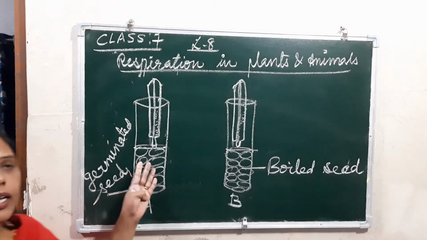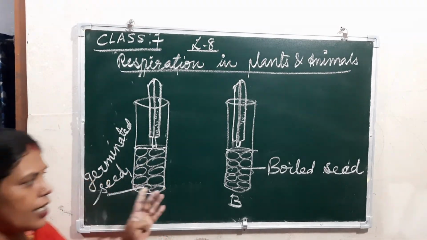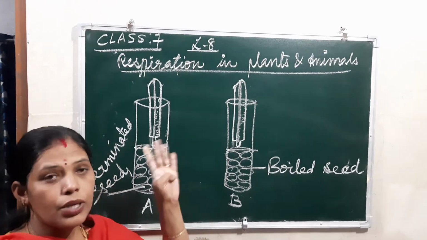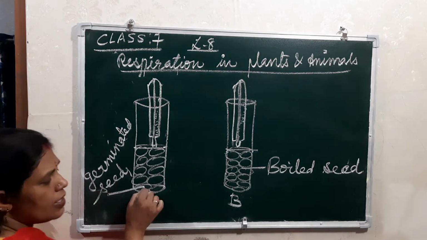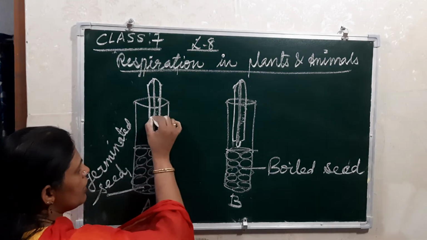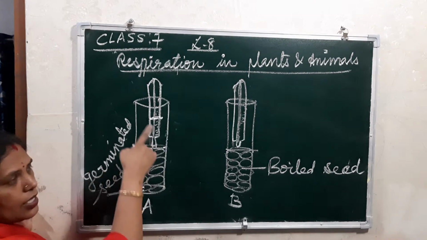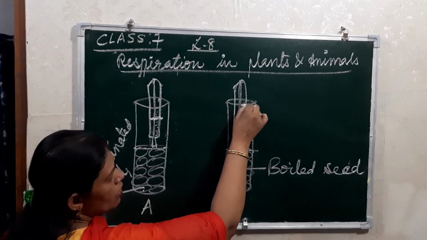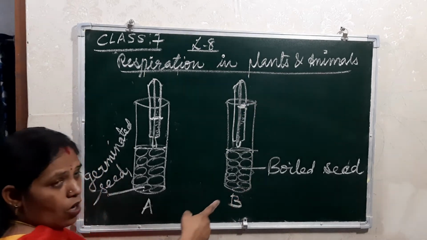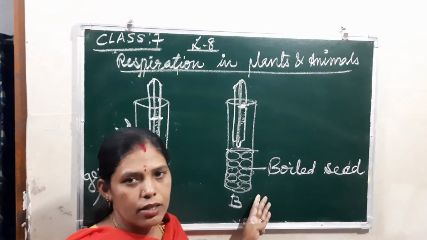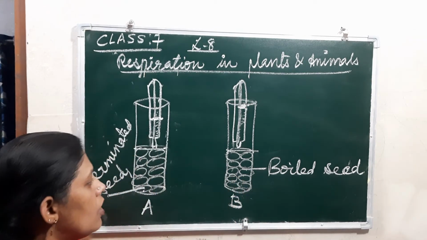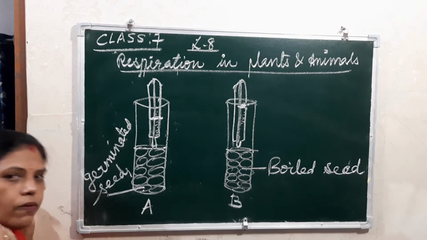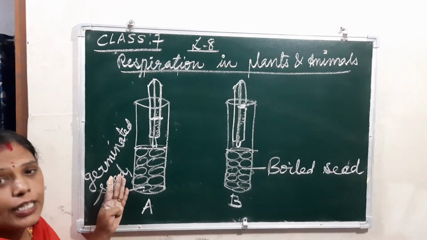At the beginning, the initial time, we have to mark the temperature. Here for the germinated seeds, mark the temperature here. But here it is higher because the seeds are boiled, so at that time it is having heat. Now keep it like this. After a few hours we again check the temperature.